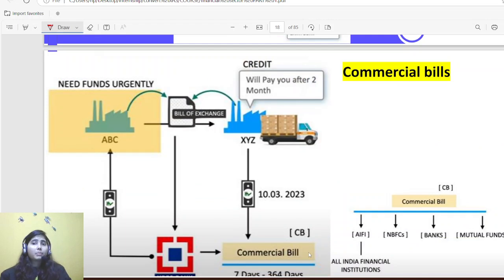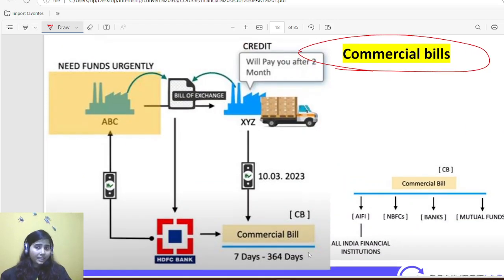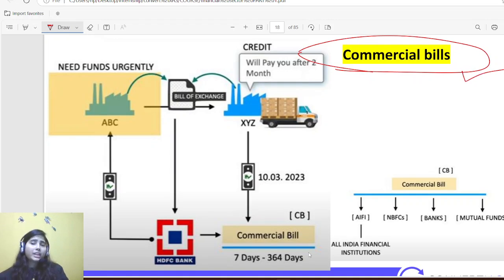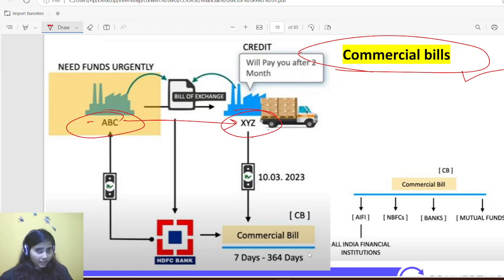Then comes commercial bills. See, this is majorly to solve the issue of small businesses, MSMEs particularly. Suppose ABC and XYZ are two firms. ABC has sold some raw material to XYZ. And XYZ is saying that, see, I have a requirement, I am taking raw material from you, I'll be producing it, I'll be selling into the market, then when I get funds, I'll pay you back, because right now I do not have money to pay you back. So I'll pay you after 2 months, after 3 months, after 5 months, based on the kind of requirement and the kind of process I need to do.